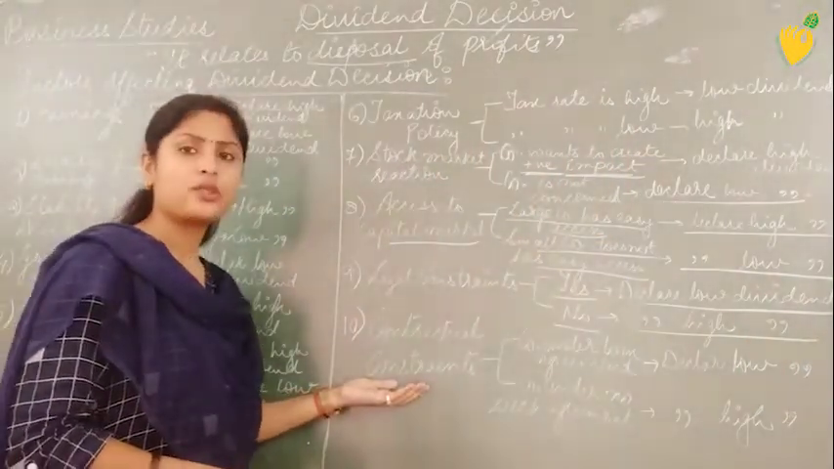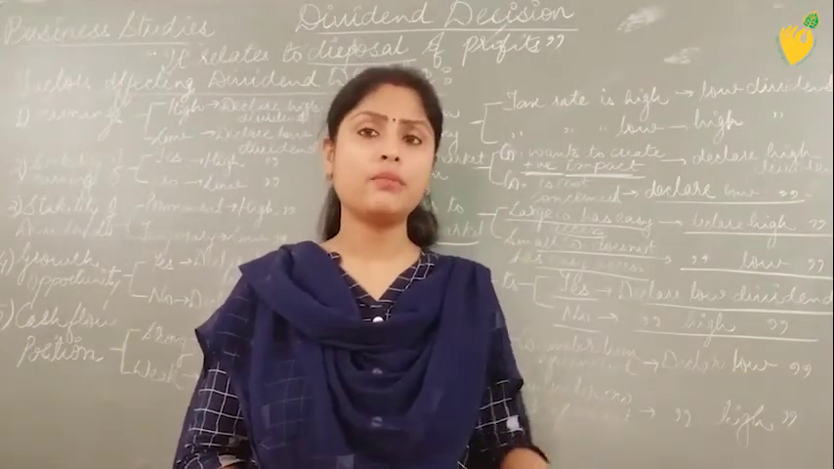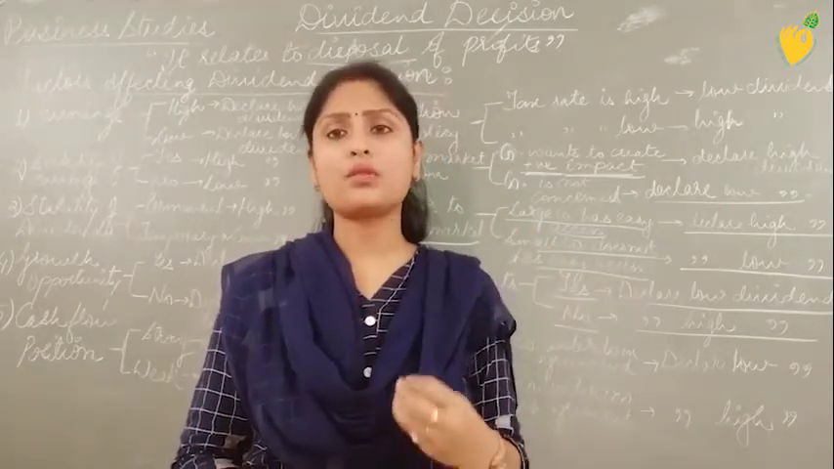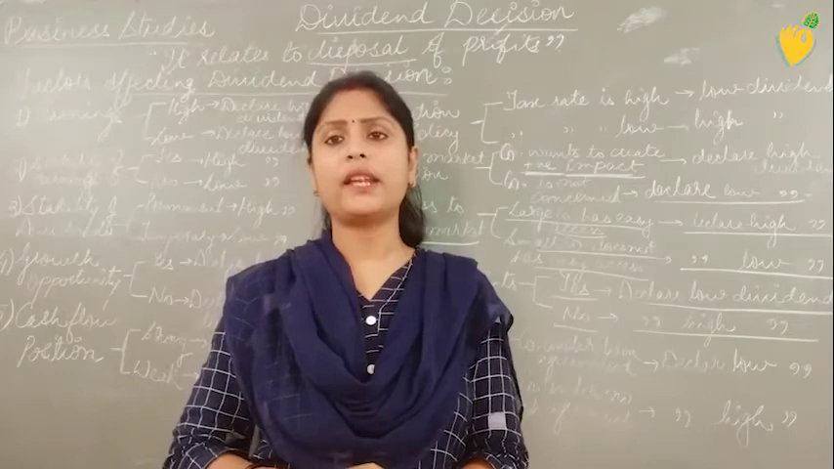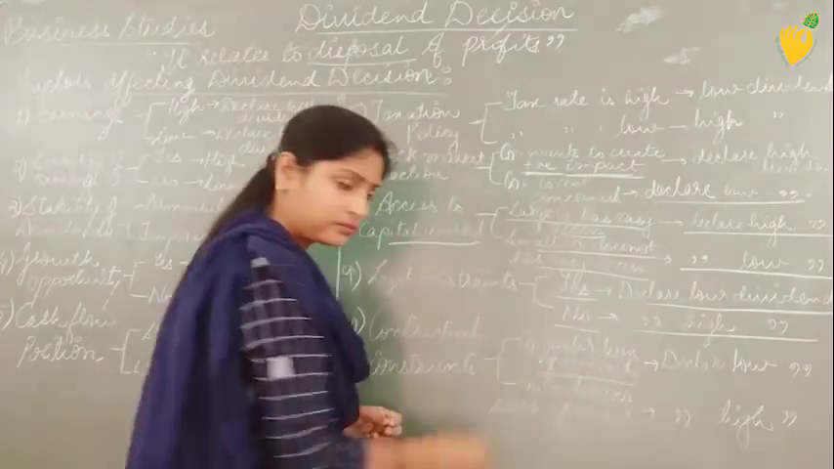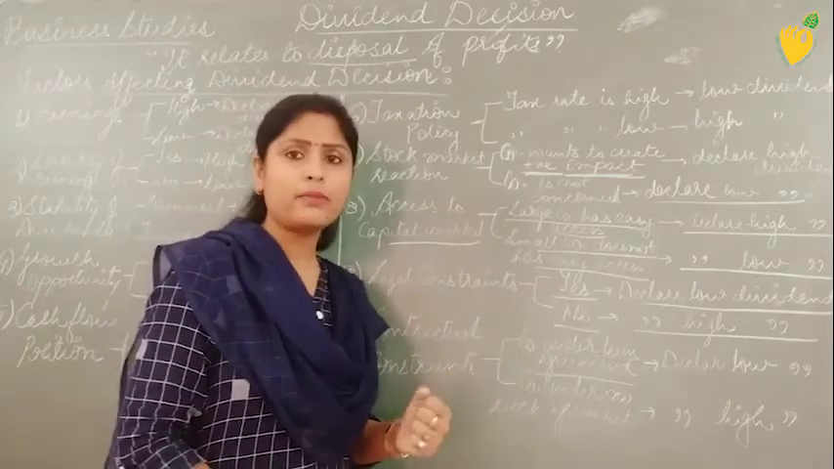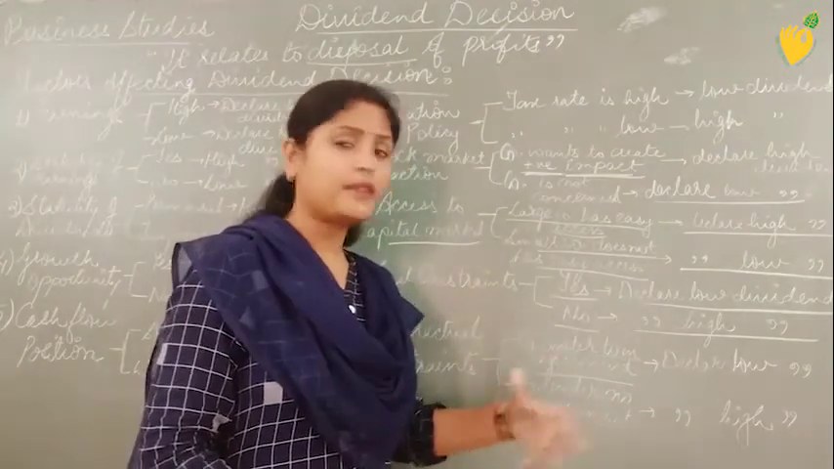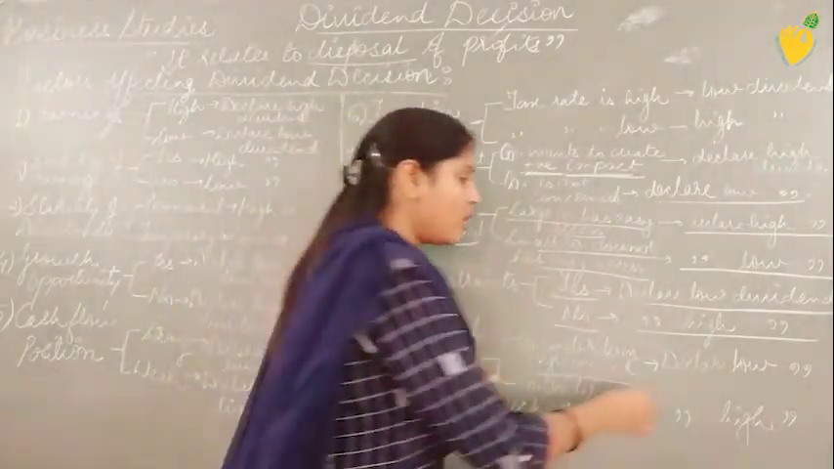Last point is contractual constraints. If the company is in a loan agreement with some bank, then definitely there is a lot of interference of the bank in the working of the company, in the declaration of dividends. So it is said that if the company is in a written contractual loan agreement with somebody, then they have to follow the sayings of that party with whom they are in contract. And in that case, they cannot declare higher dividends.